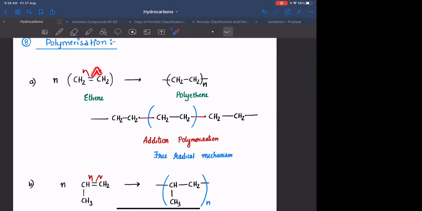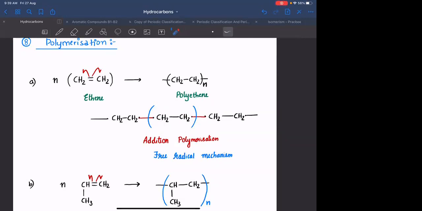So यहाँ पे break करेंगे, यहाँ पे free radical मिलेगा, यहाँ पे free radical मिलेगा. Attach this particular molecule to another molecule and you will be forming polyethene. Several such free radicals will be joined to form a polymer called polyethene. The type of polymerization is addition polymerization because you are adding several units of ethene.